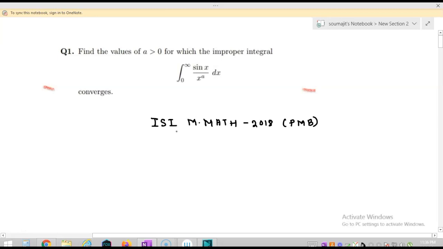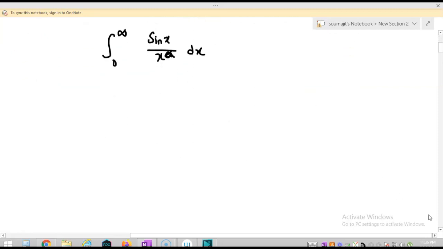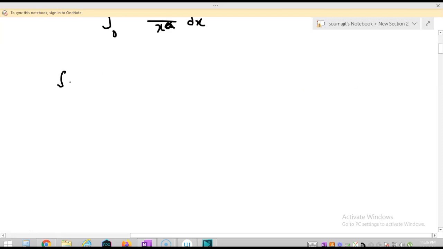greater than 0, the improper integral defined by the integration from 0 to infinity of sin x by x to the power a dx is convergent. Okay, so we have to find out the values of a for which this integral is convergent. So we have to find out the values of a for which the integration from 0 to infinity of sin x by x to the power a dx is convergent.